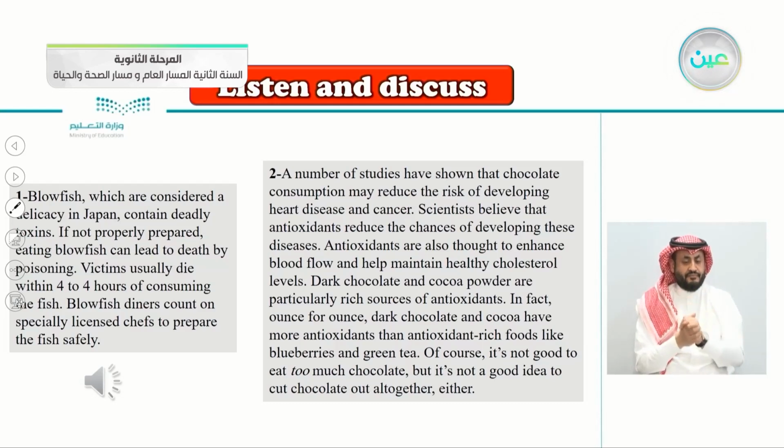Dark chocolate and cocoa powder are particularly rich sources of antioxidants. In fact, ounce for ounce, dark chocolate and cocoa have more antioxidants than antioxidant-rich foods like blueberries and green tea. Of course, it's not good to eat too much chocolate, but it's not a good idea to cut chocolate out altogether, either.